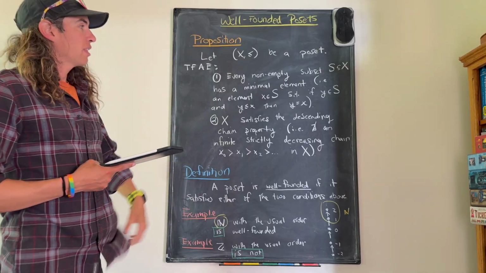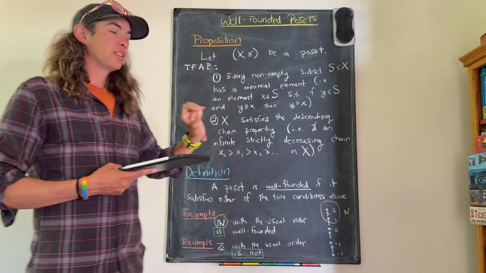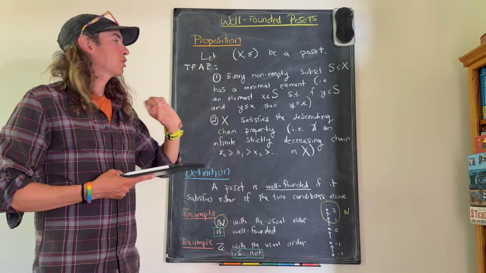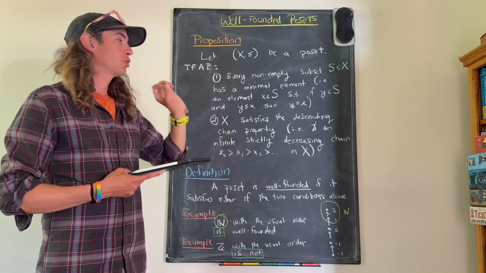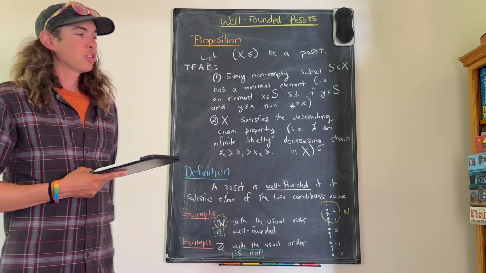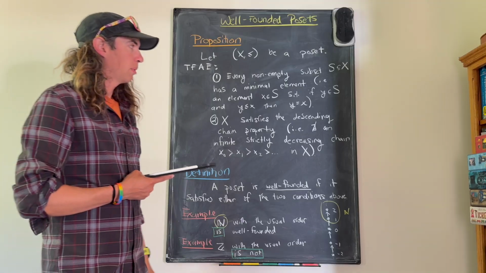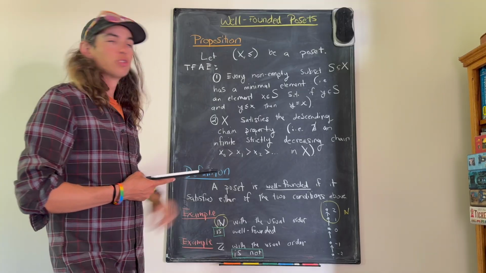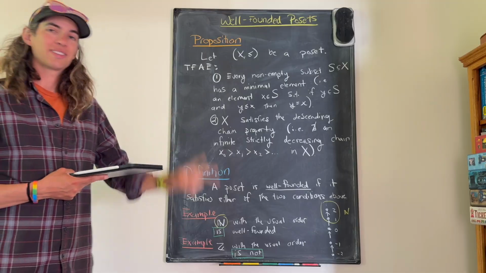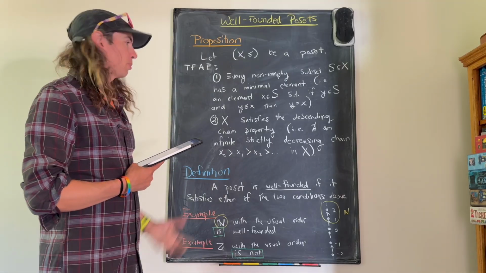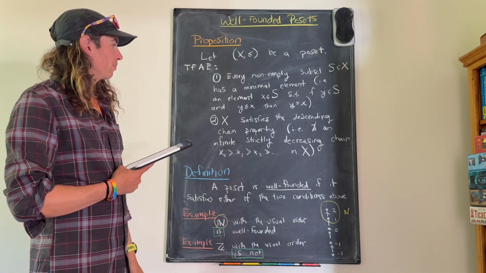This is not saying that the element x is less than or equal to every element of S. It's just saying that there is no element of S that's strictly smaller than x. And those are two different things when you have a poset, as opposed to a totally ordered set.